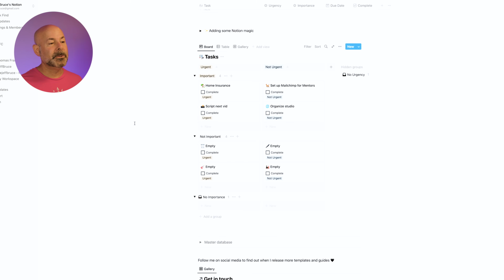Now, I do still use my journal here. I'll put in my 3 main tasks that move me towards my goals in here each day. And most of the time they probably will match up with my urgent and important tasks. But even that, I never really want that to be more than 3 each day, because it just becomes overwhelming, or you can't accomplish it and you end up just feeling like a failure. And I don't want that to be the case.